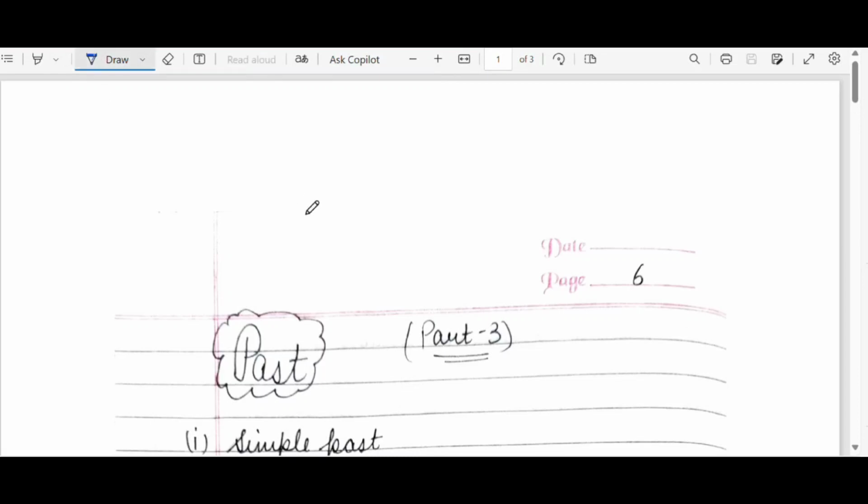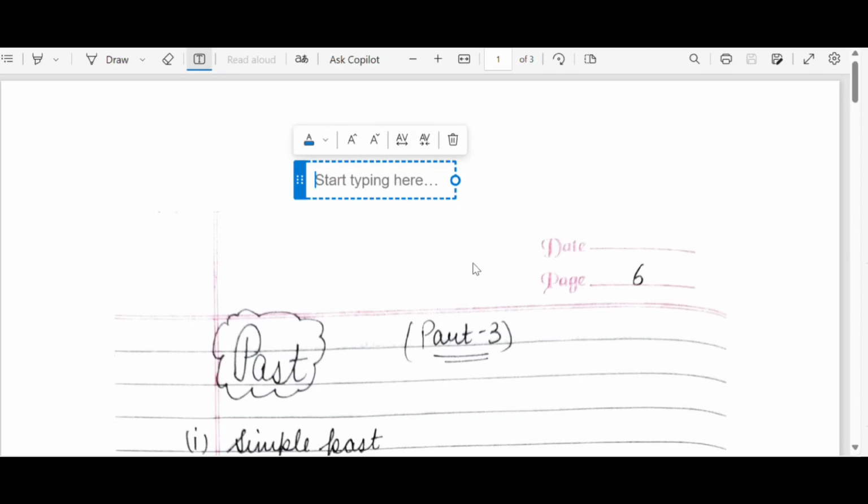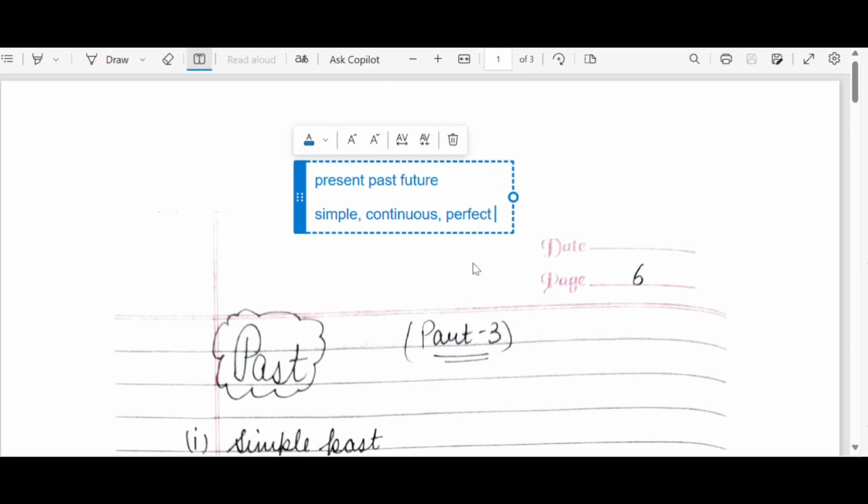Today we'll study about the past tense and its four classifications. But before that, let us revise some key concepts that we had discussed in the previous parts of this series. So, there are three types of tenses: present, past, and future. These three types of tenses are further divided into four classifications, that is the simple, continuous, perfect, and perfect continuous.